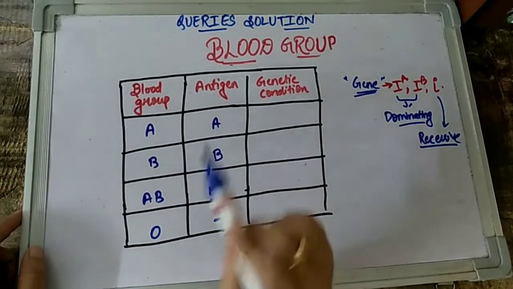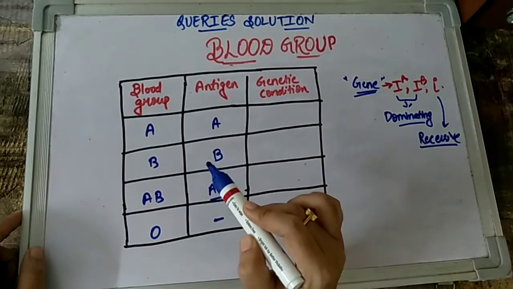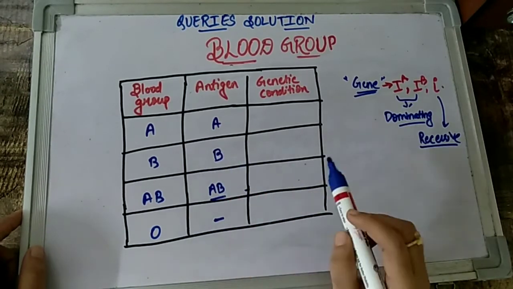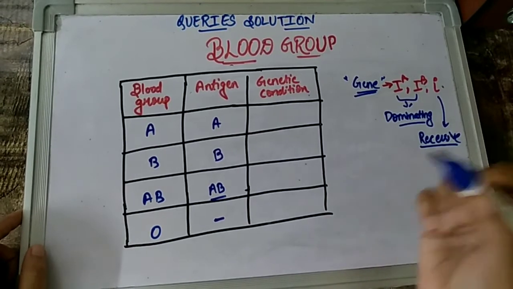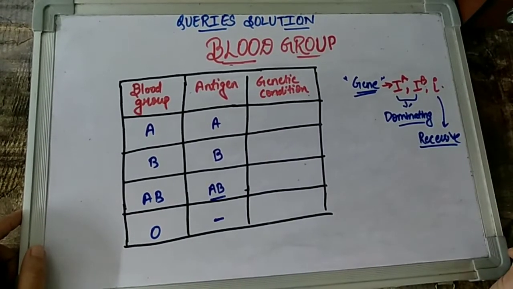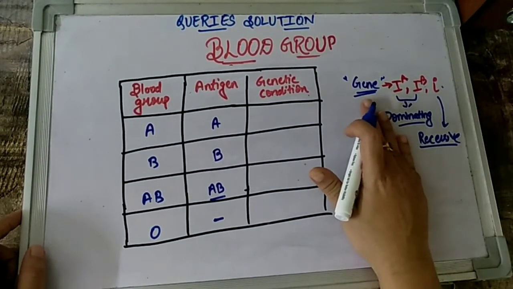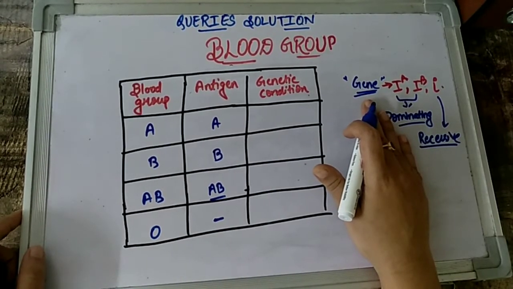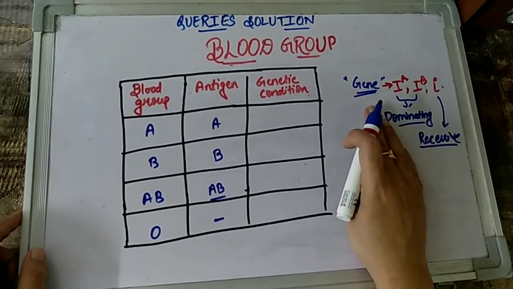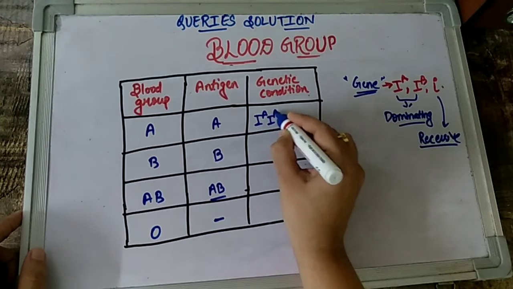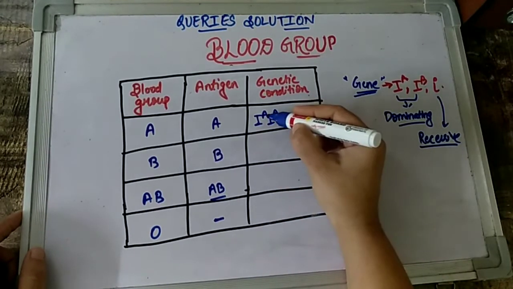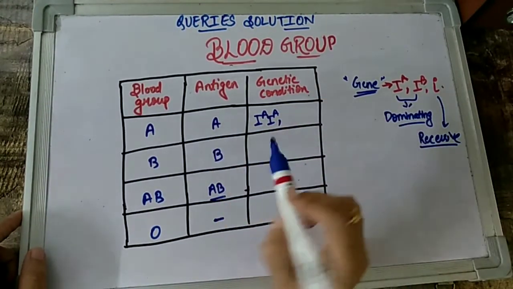A person who has blood group A, we said that it has A antigen on its surface. Fine, it's entirely correct. What is the genetic condition of that person? Even if you have blood group A right now in your body, there are genes responsible for giving you the A blood group. So what is that genetic condition, children? When we talk about blood group A, the condition can be that the alleles will be IA IA. So both the alleles are A, and they are going to give us blood group A.